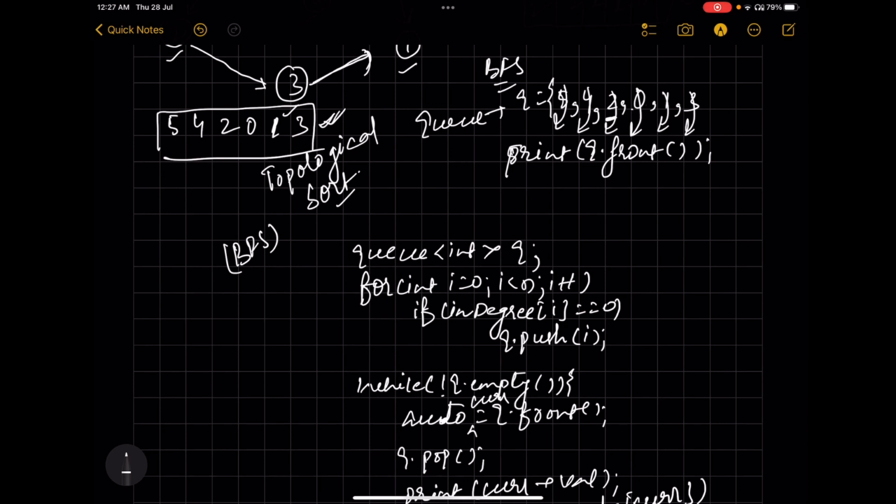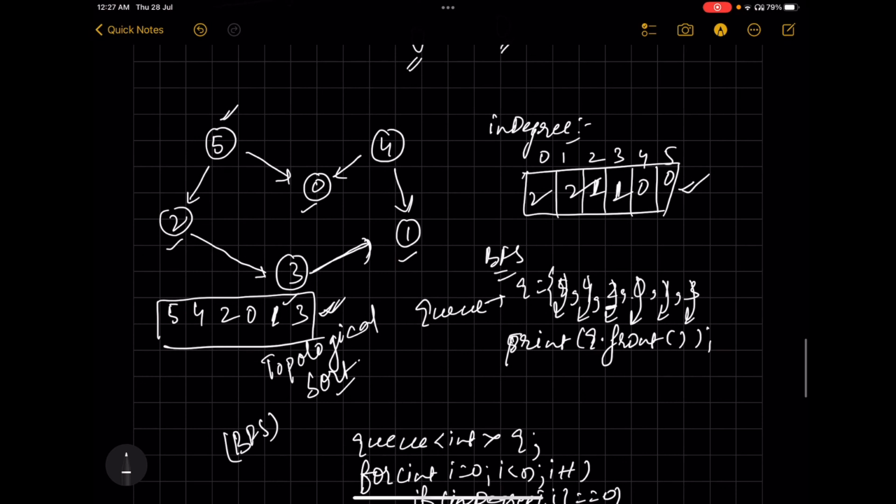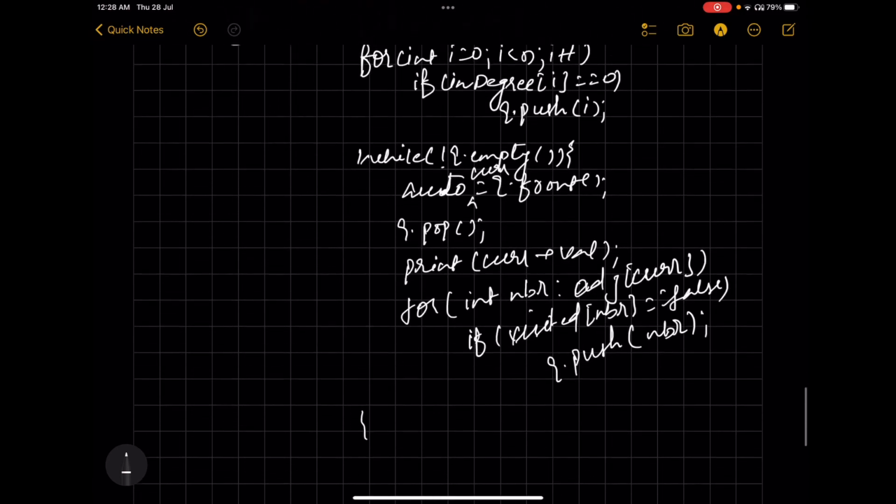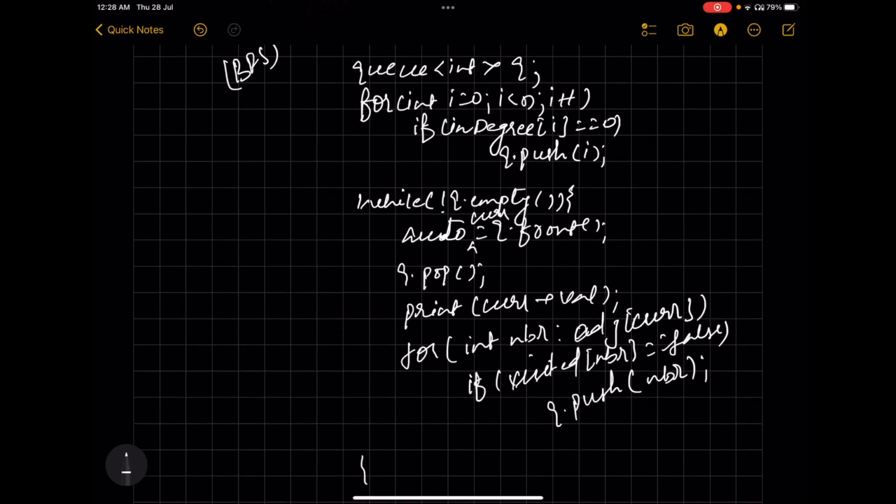A directed acyclic graph can have multiple topological sorts. In the next video, we'll look into finding all the topological sorts of a single directed acyclic graph. I think that's enough for today. You guys can code this particular problem in your IDE.